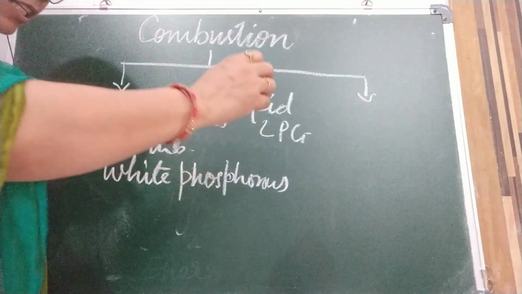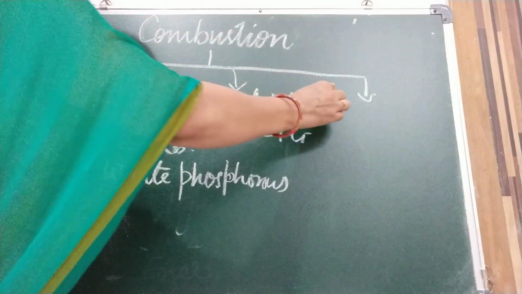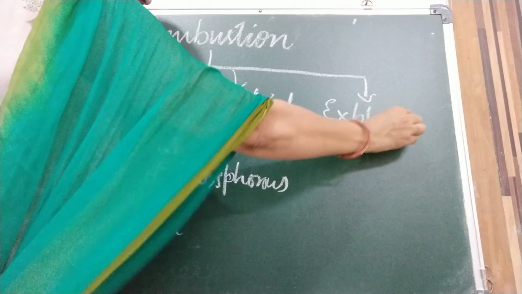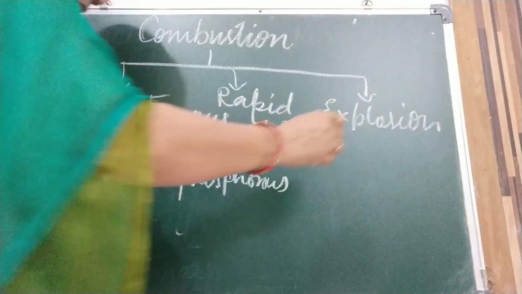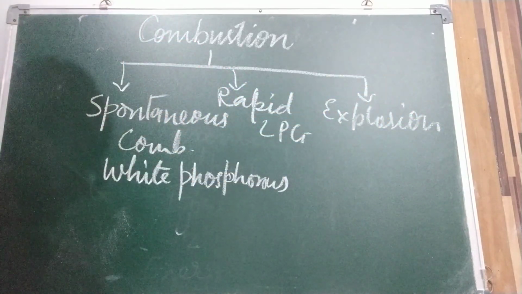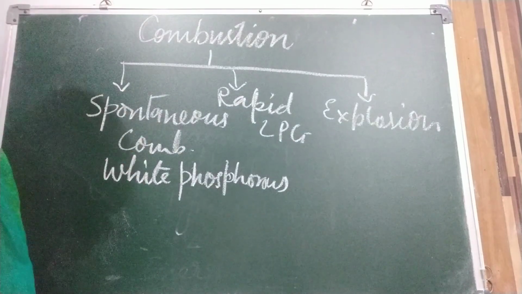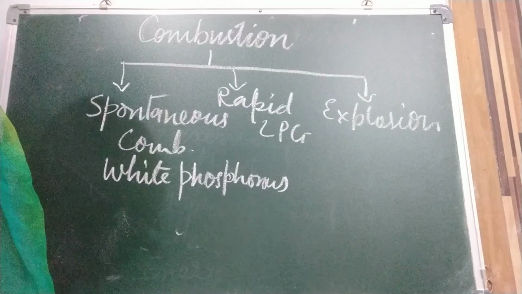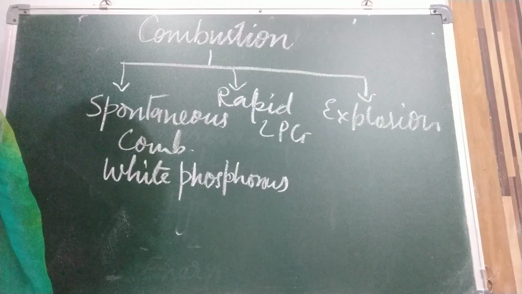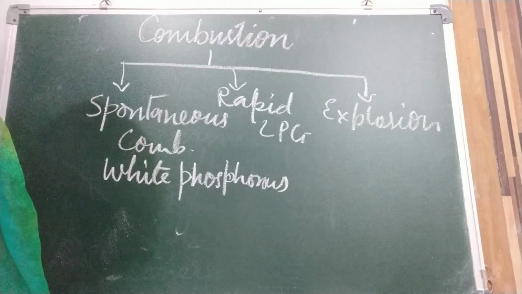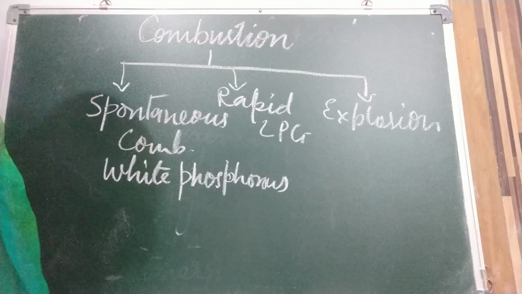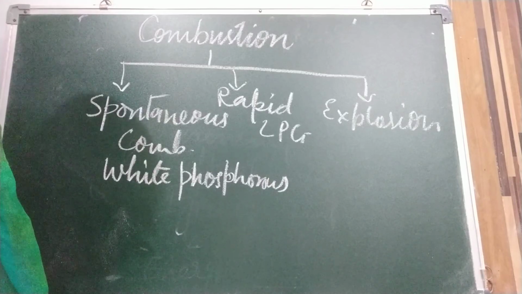Next type is explosion. Example is firecracker. When we light a firecracker, it explodes, giving out heat, light and sound. This is a combustion reaction that occurs suddenly with the evolution of a large amount of gas. Such a reaction is called explosion.